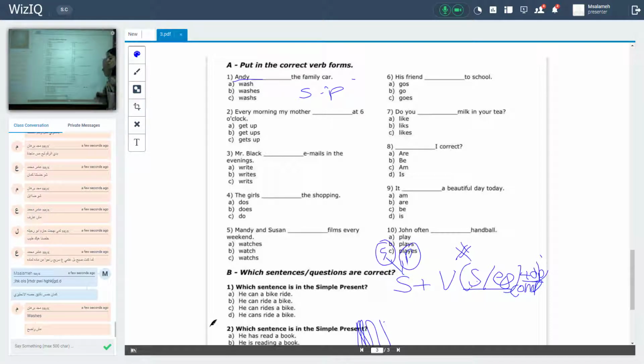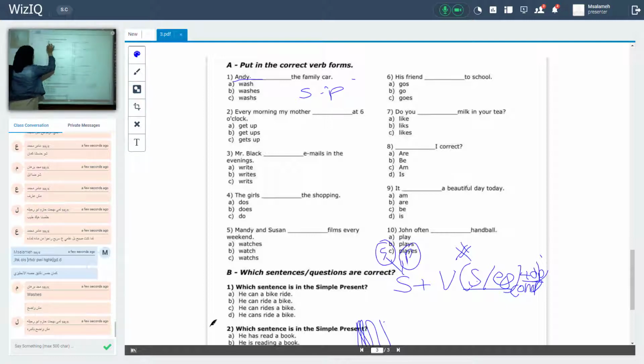S or ES. Because I know that the things that can be made plural are just nouns, okay? There are no plural verbs. Andy is the name of a person, and I have one person, so it's a singular subject. Singular subject, so I will add what?